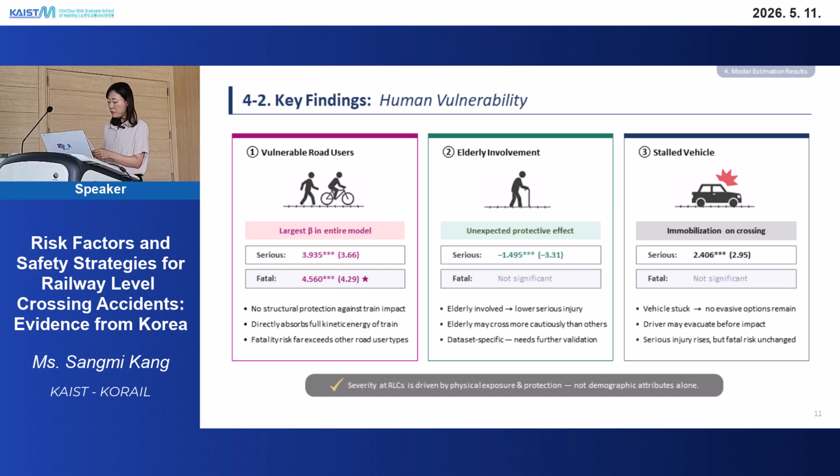And third, stalled vehicles mean cases where a car gets stuck on a crossing and cannot move. These cases are linked to higher serious injuries, but not fatal ones. A possible reason is that the car driver may evacuate before the crash.